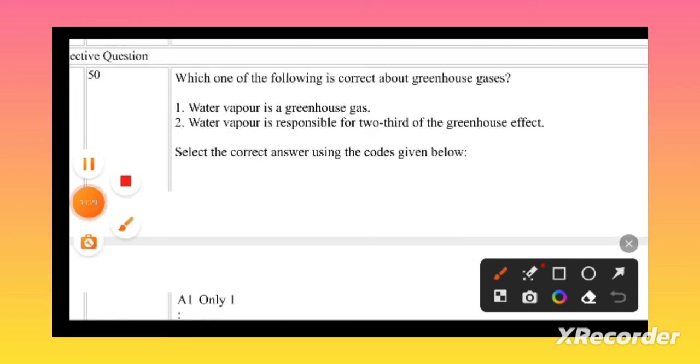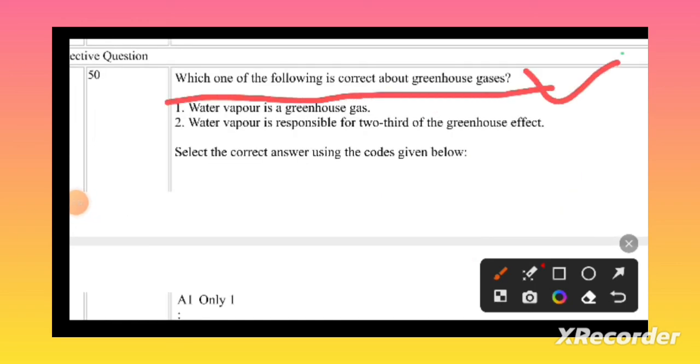Which of the following is correct about the greenhouse gases? Water vapor is a greenhouse gas. Absolutely correct. Water vapor is a major content in the atmosphere that acts as a greenhouse gas.